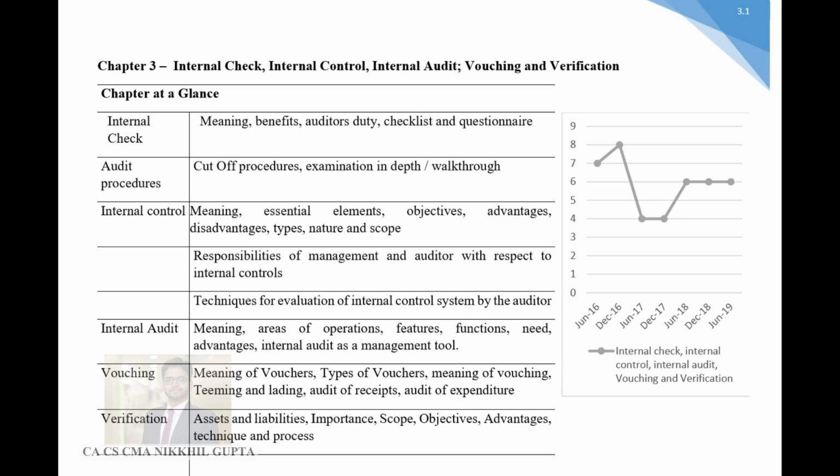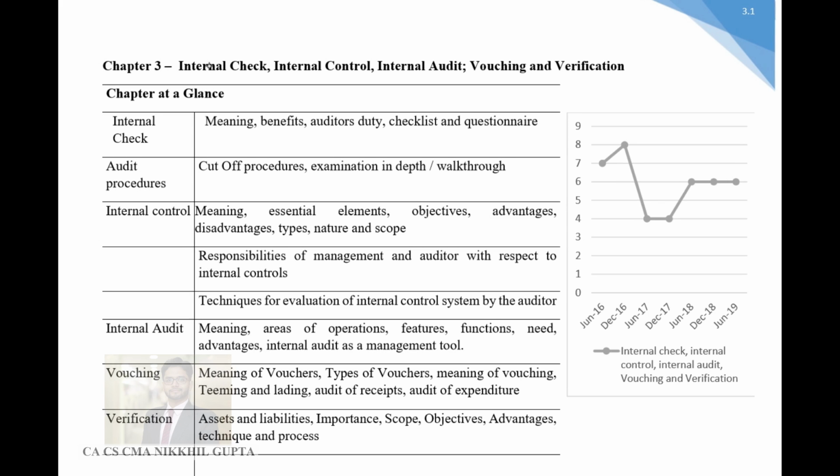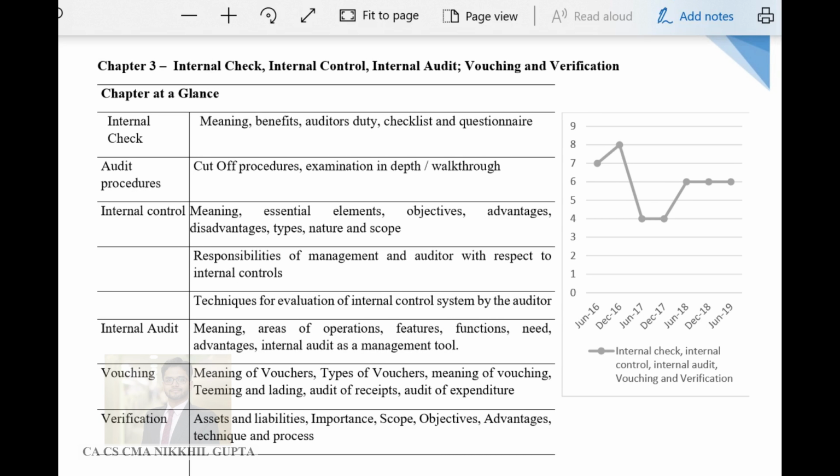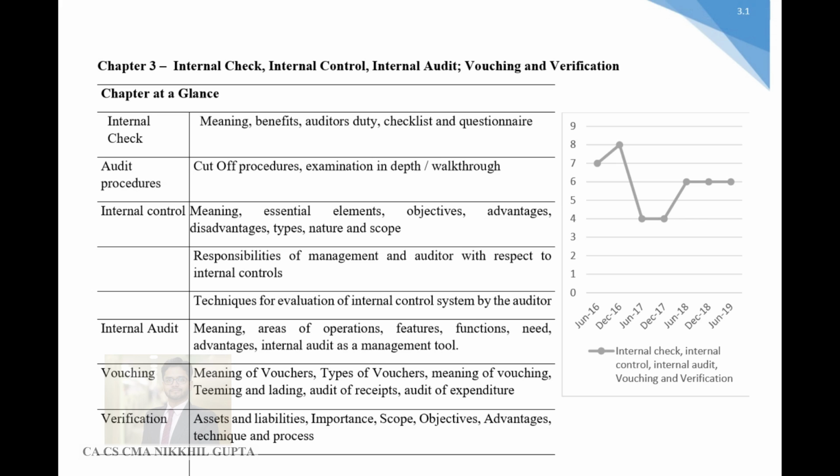So today we are going to start one of the most important chapters of our syllabus, that is chapter number 3, which commands a weightage of about 8 to 10 marks in your examination. And chapter 3 deals with internal control, internal check, internal audit, vouching and verification. So guys, in this chapter we are going to study the essential elements of internal control.